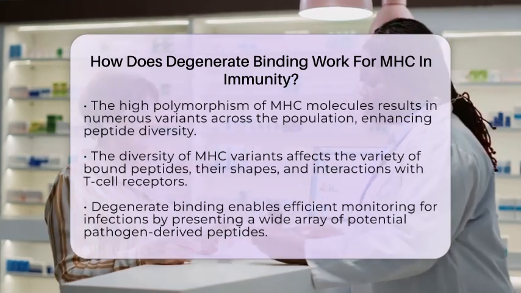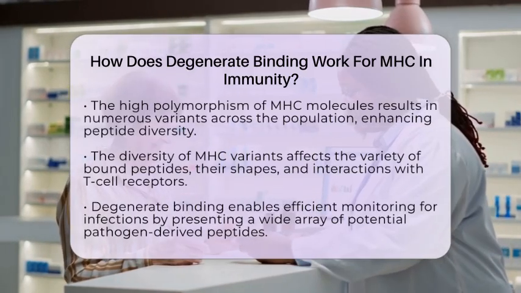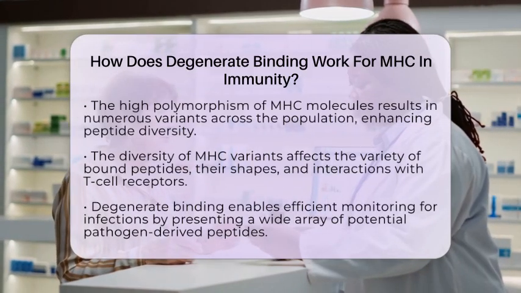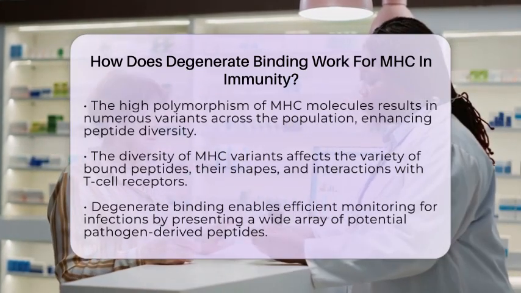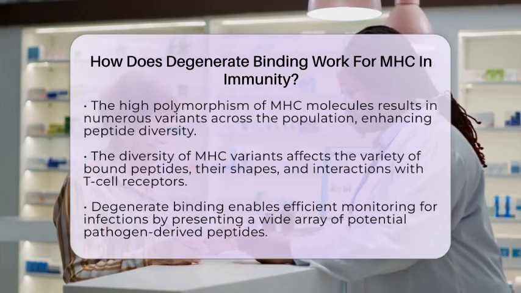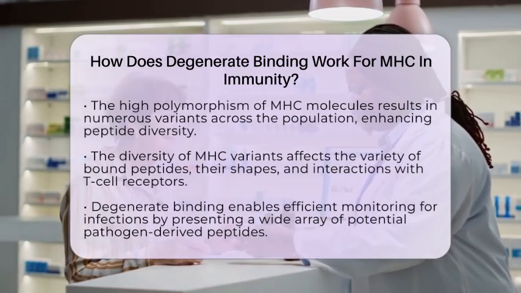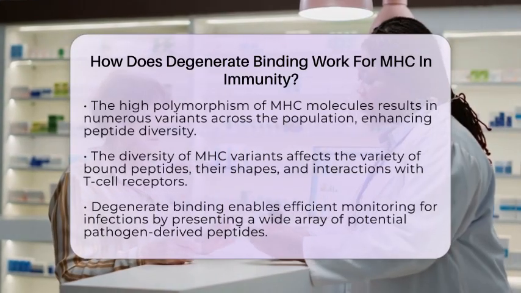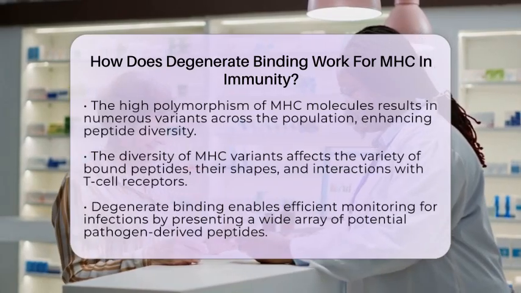From the immune system's viewpoint, degenerate binding allows it to efficiently monitor for infections by presenting a vast array of potential pathogen-derived peptides. However, this flexibility must be balanced with mechanisms that prevent the immune system from attacking our own proteins. Some self-peptides may resemble pathogen peptides, so processes like self-tolerance help avoid autoimmunity.